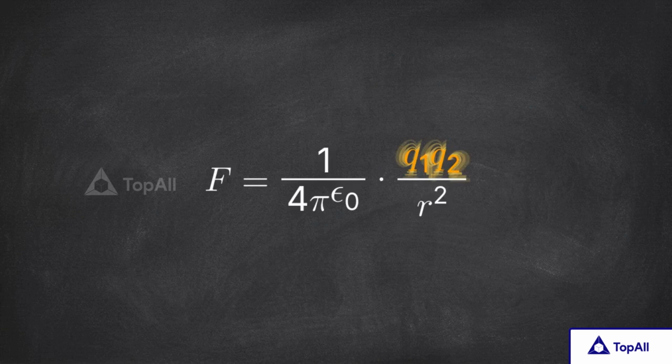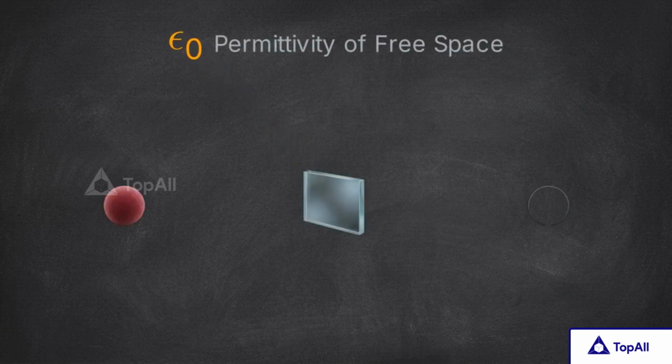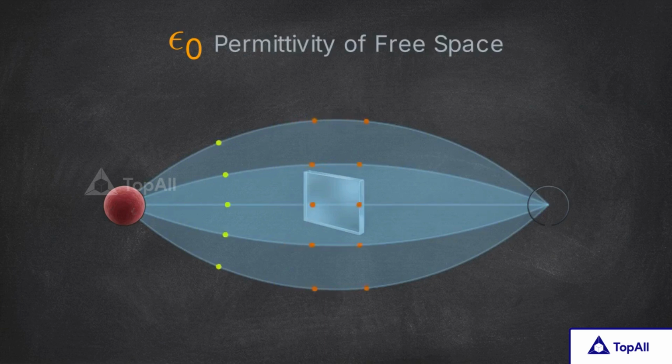Looking at the right side of the equation, Q1 and Q2 represent the specific magnitudes of the two interacting point charges. The denominator, r², represents the distance separating them, explicitly defining the inverse square law demonstrated by the torsion balance. Then we have the constant term at the front of the equation, 1/4 pi epsilon naught. The symbol epsilon naught is a specific physical constant, known as the permittivity of free space. Permittivity defines the baseline resistance of a vacuum to the formation of an electric field. It tells us exactly how easily electric force can permeate empty space.